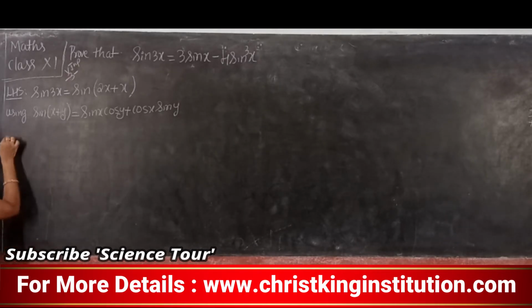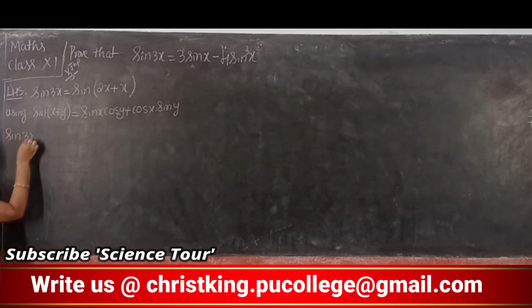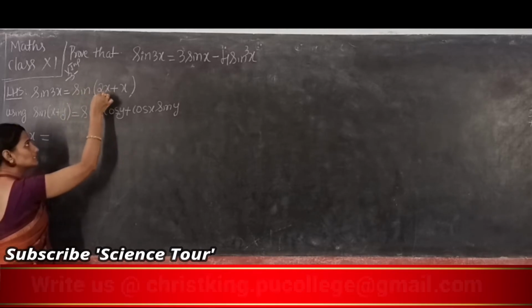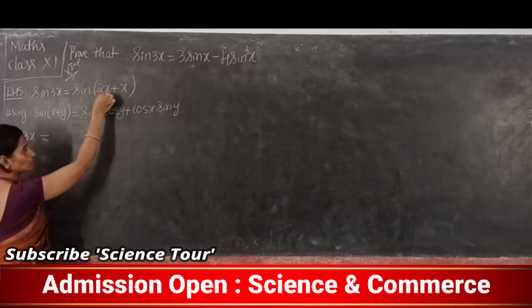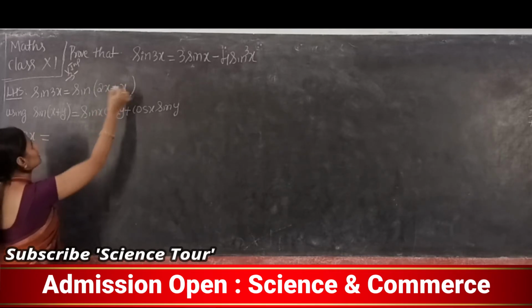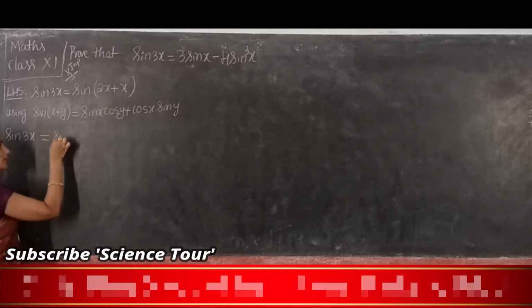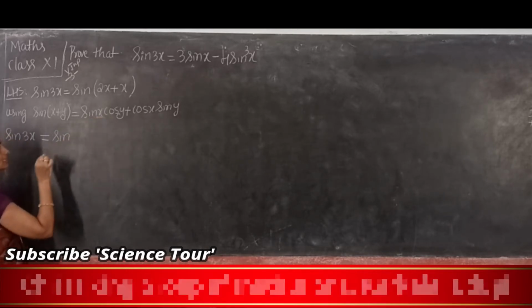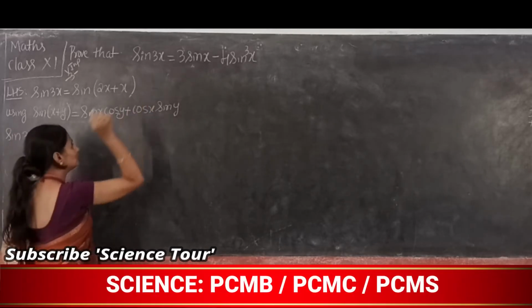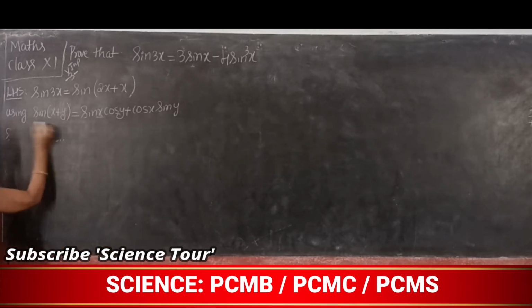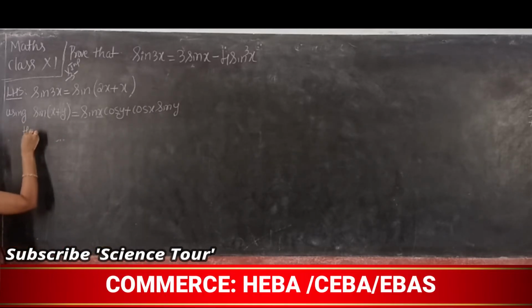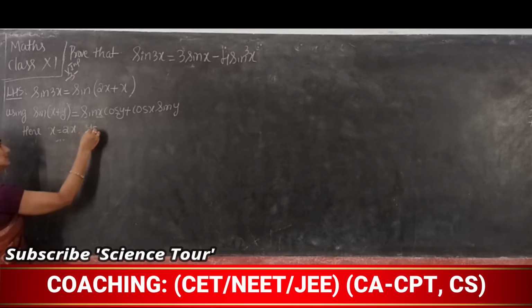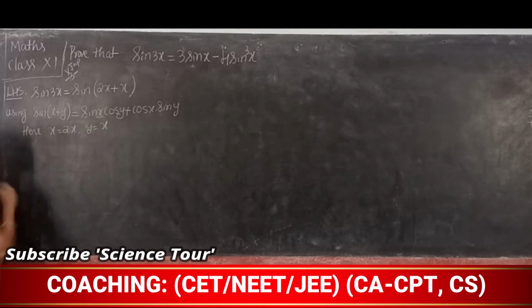So now sin 3x is equal to, sin x plus y means what? X is 2x. Y is x. Here x is equal to 2x and y is equal to x. This is not necessary, okay.